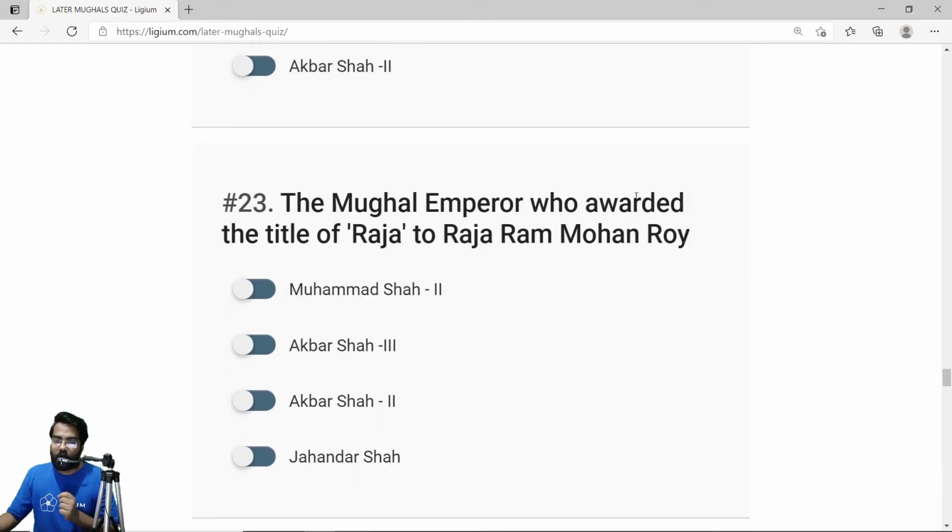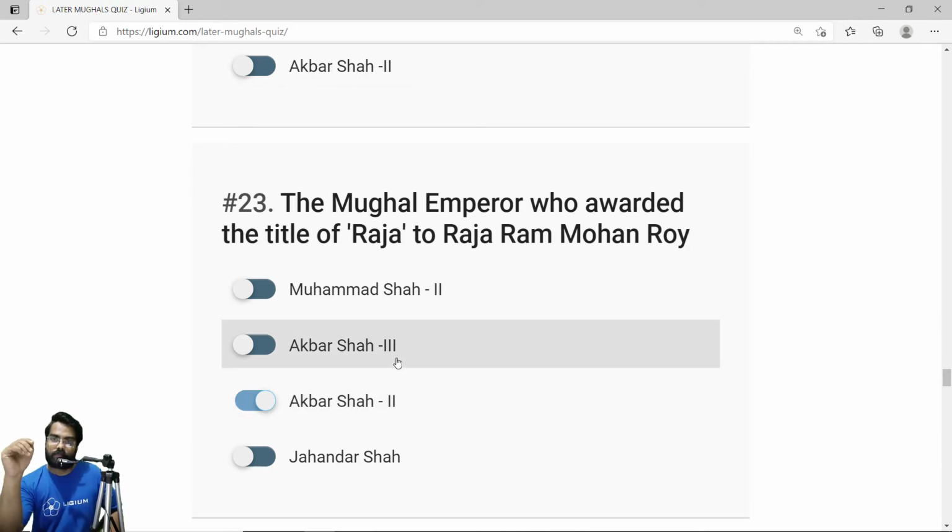The Mughal emperor who awarded the title of Raja to Raja Ram Mohan Roy was, remember this, Akbar Shah II. Akbar Shah II was the father of Bahadur Shah Zafar. He was a weak Mughal ruler under the protection of the Britishers, getting a salary from the Britishers.